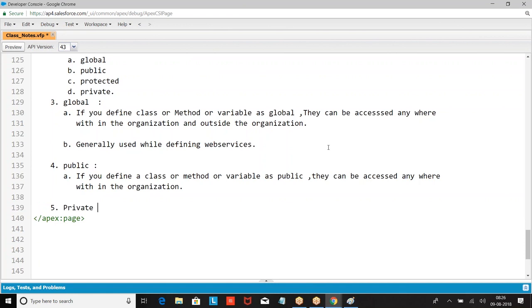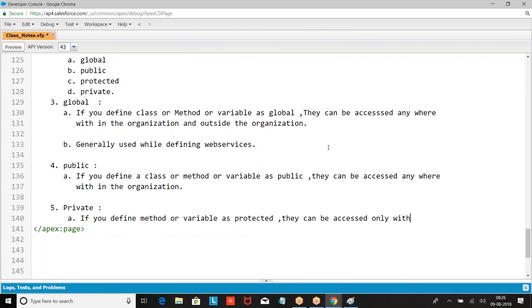Private. If you define a method or variable as protected, they can be accessed only within the class where they are defined and within the child class.